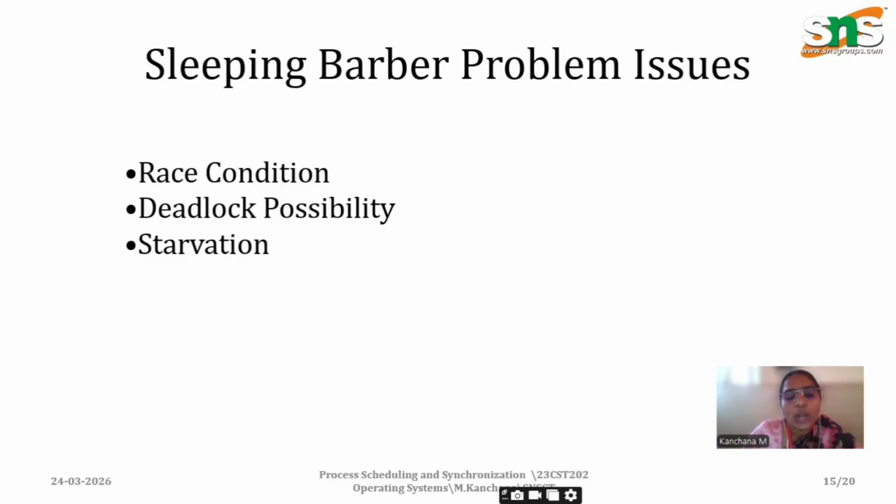It ensures only one person checks the chairs at a time. So we must lock the room, check the chairs, increment the customers count, and unlock before the barber can react. This ensures the checking and sitting are one atomic operation.